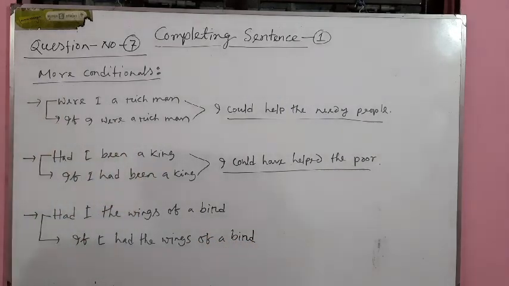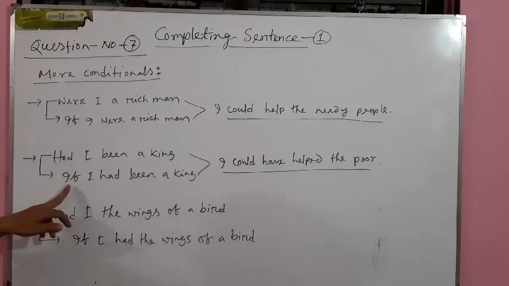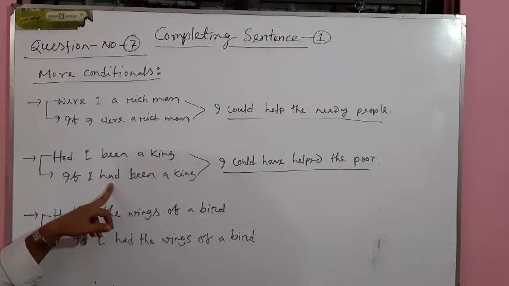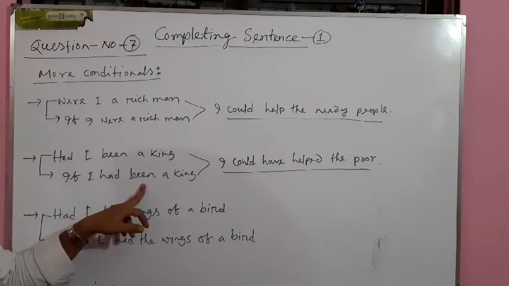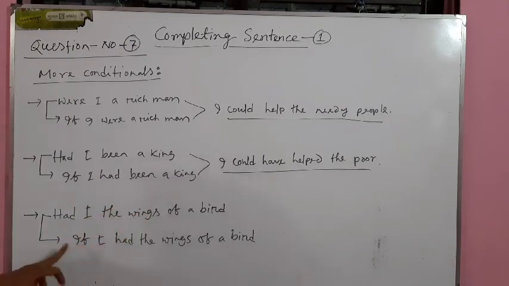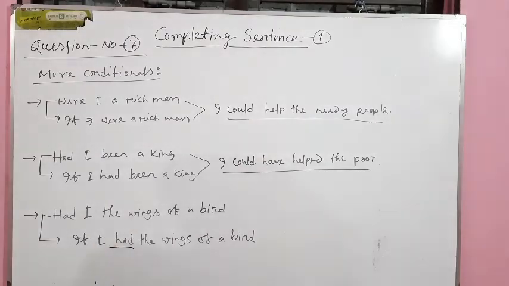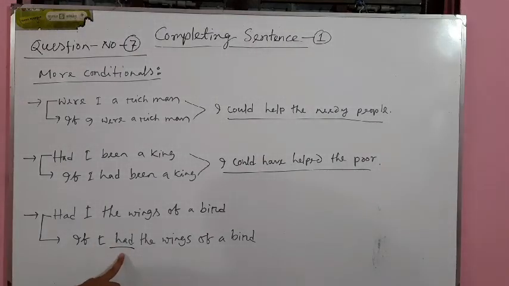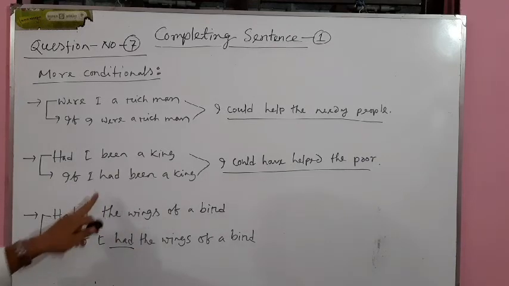Okay, what's the difference between the two sentences? In the first one, in if I had been, had is the auxiliary verb and been is the past participle form of be. That means been is the main verb. But look at the last sentence, if I had the wings of a bird. Here had is our main verb, here had is not the auxiliary verb. This is the difference between the two sentences.